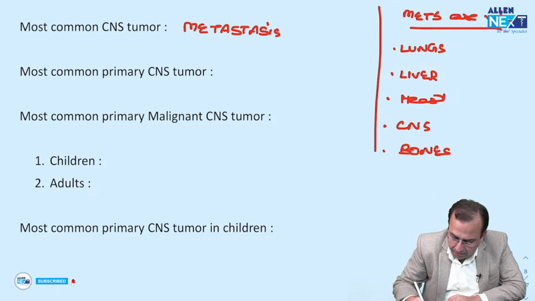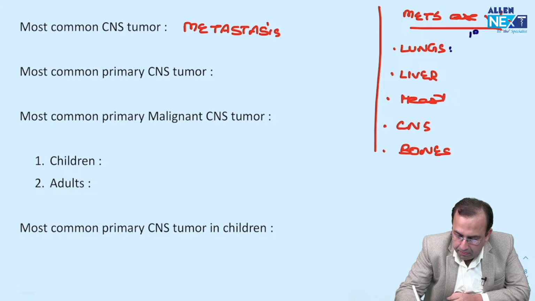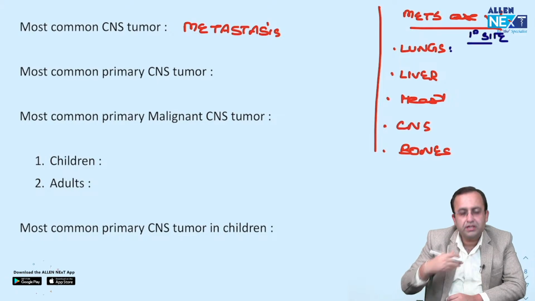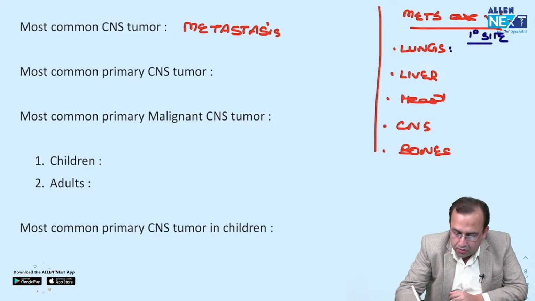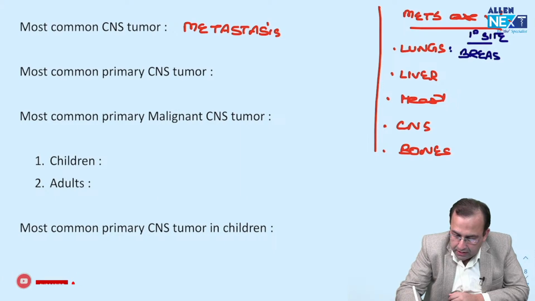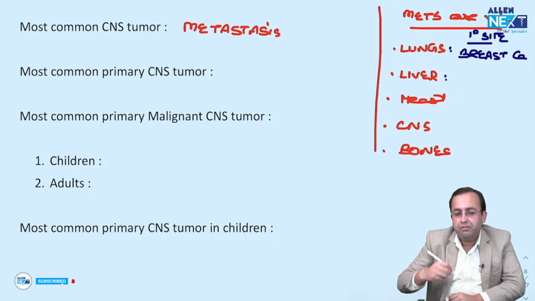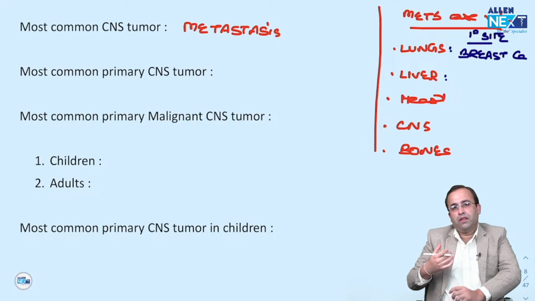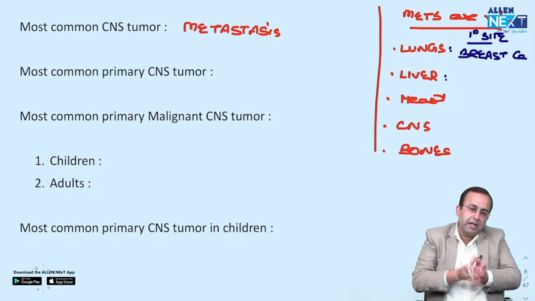Which is the most common primary site? Most common primary site for lung metastasis, what is above lungs? Breast. So most common primary site being breast cancer. Which is the most common primary site for liver metastasis? In the liver, metastasis comes from the intestine.